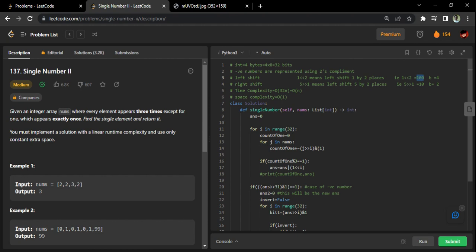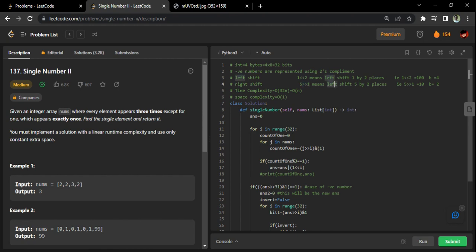Okay, so you can see the one is in the fourth place, so the answer is 4. Similarly, the right shift. Remember, the shifting operators always come to the right. See, the number and how many places it should be shifted. Similarly, the number 5 and how many places it should be shifted. In this case we are talking about a right shift.